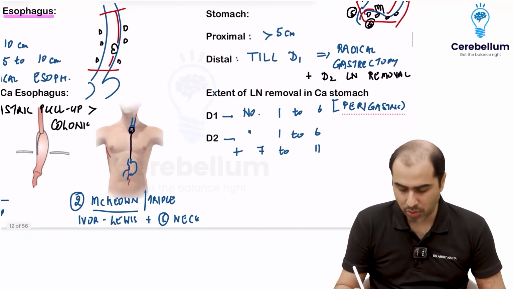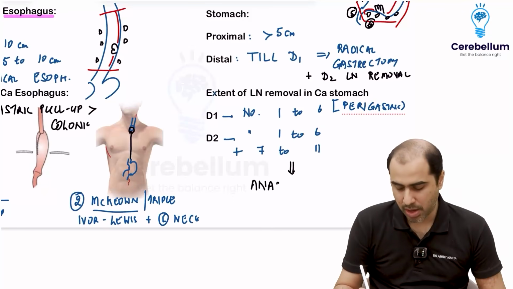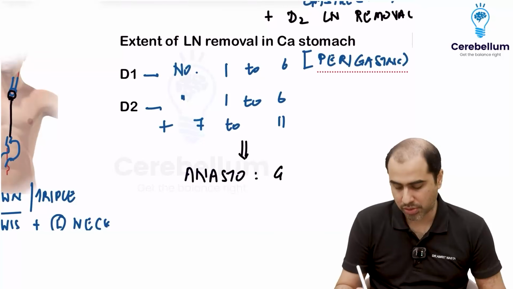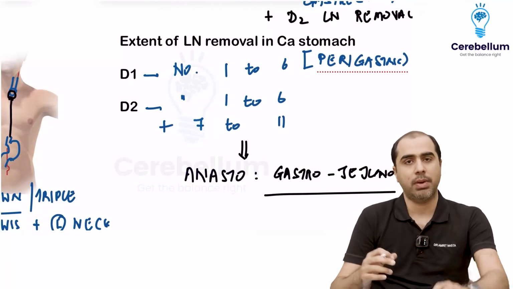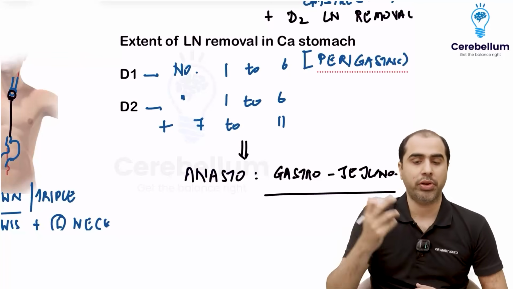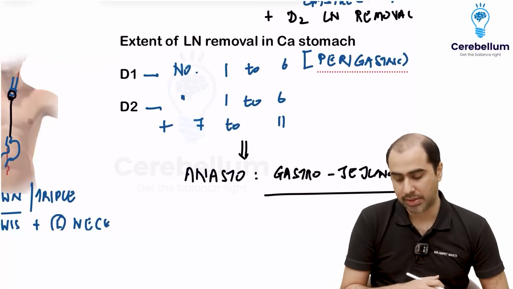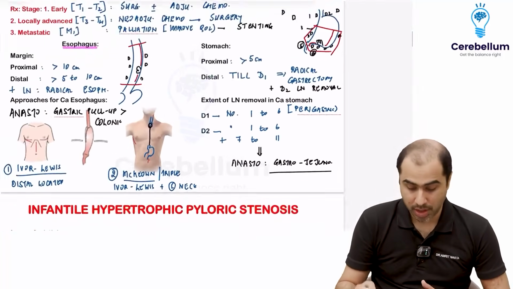And after this, I will do the anastomosis. The anastomosis for stomach is very simple. I will join the jejunum to the stomach. So anastomosis is going to be a gastrojejunal anastomosis. Job is done. For esophagus, I required some conduit, like a gastric pull-up. Here, that situation is not there. I can pull up the jejunum and join it to whatever stomach is left. That is called a gastrojejunal anastomosis.